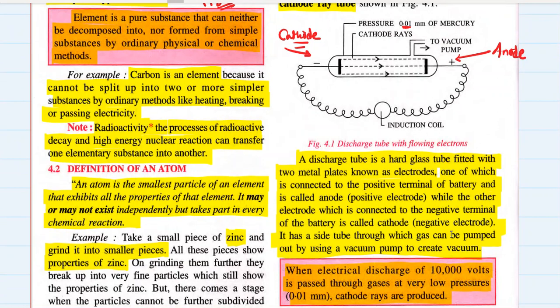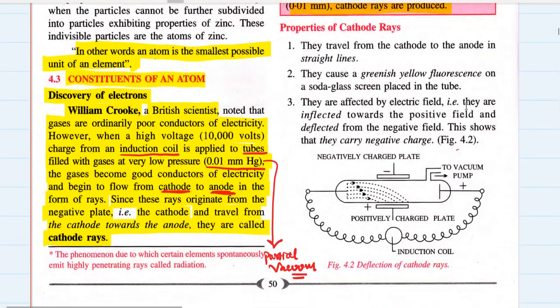When huge electricity of 10,000 volts is passed through these electrodes, we can observe rays of light through this partially evacuated tube, in which gas is there at a very low pressure. So mostly it is vacuum with a very small amount of gas, the gas conducts electricity, and we can see cathode rays emerging from the cathode and ending up at the anode.